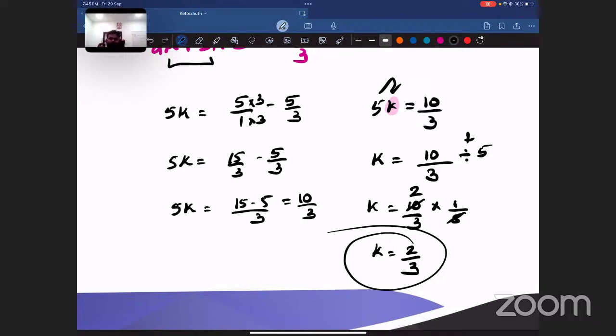Understood? This question has a fraction also. So when fraction is coming, please be very careful. Very careful means you have to take the LCM. If you don't calculate it correctly, your answer will be wrong. So don't make any calculation mistake there. Understood, everyone? Please do the LCM calculation correctly.